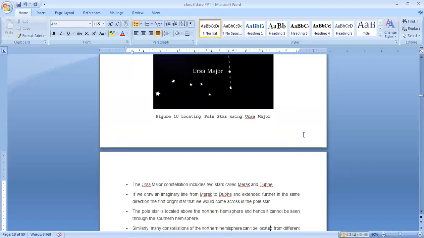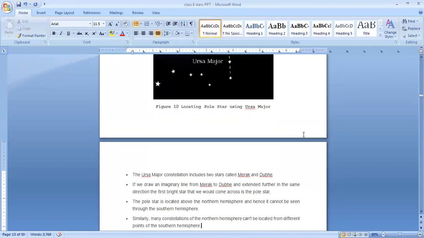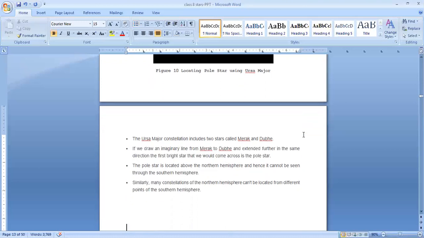Clear? If we draw an imaginary line from Merak to Dubhe and extend it further in the same direction, the first bright star that we come across is the pole star. The pole star is located above the northern hemisphere and hence it cannot be seen from the southern hemisphere. Similarly, many constellations of the northern hemisphere can't be located from different points of the southern hemisphere.